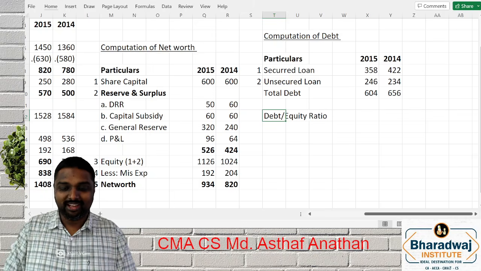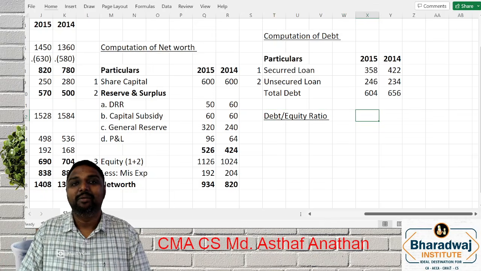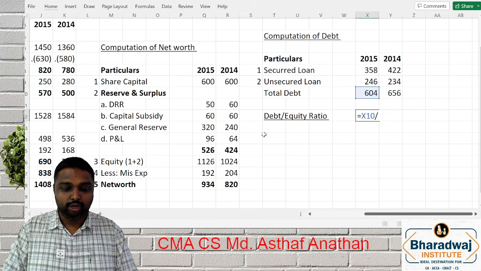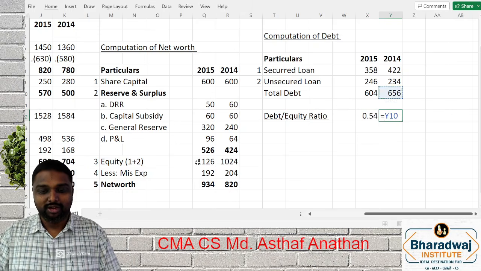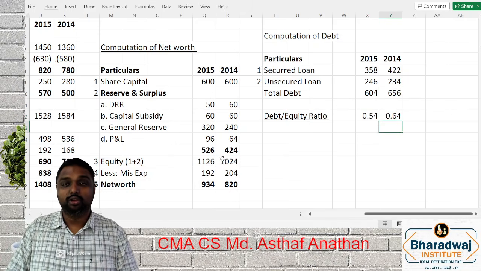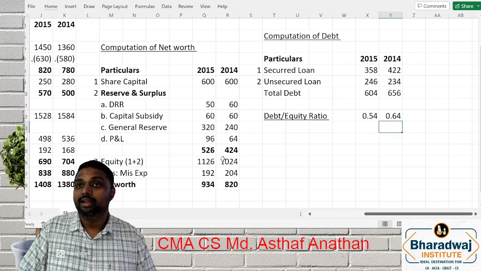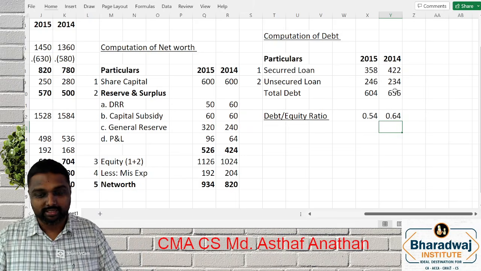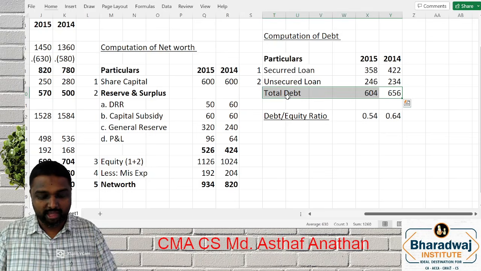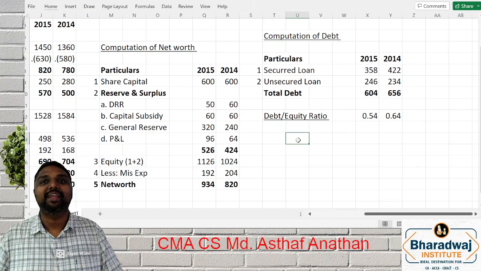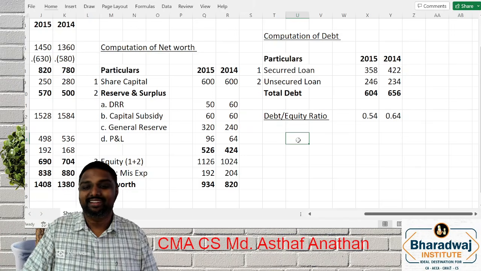I am going straight away to the answer because you have all the data. Debt is 604, equity is 1126, divide to get 0.24. Debt is 656, equity is 1044. You can also give the comment: debt equity ratio has increased over the years. Hope all of you are clear. Take your own time and copy, my dears.